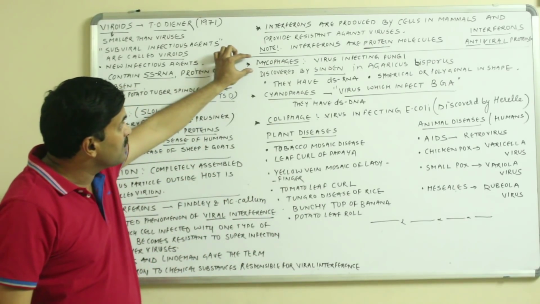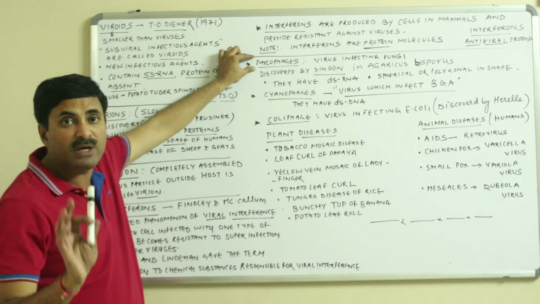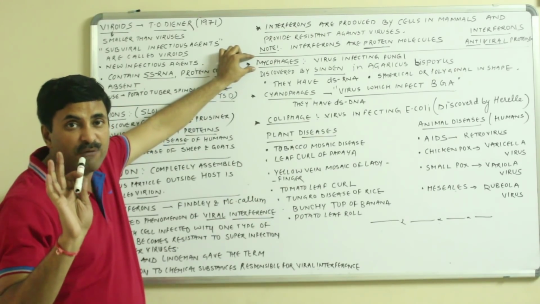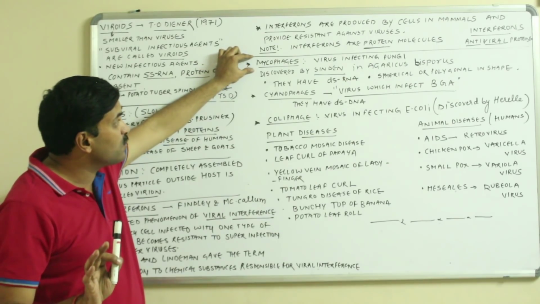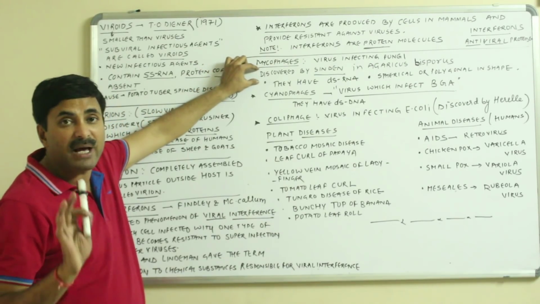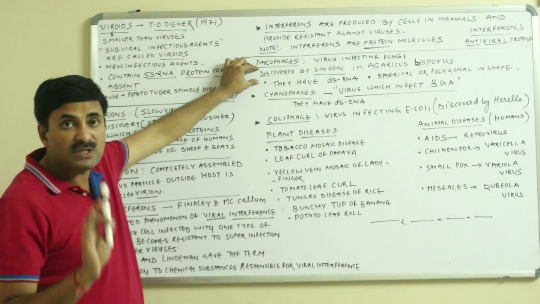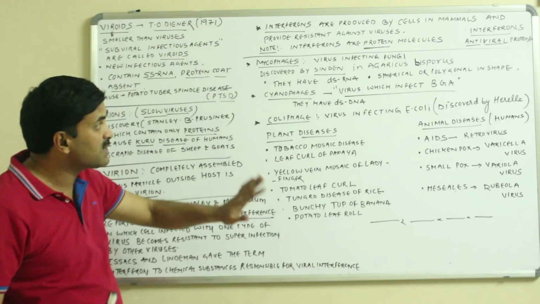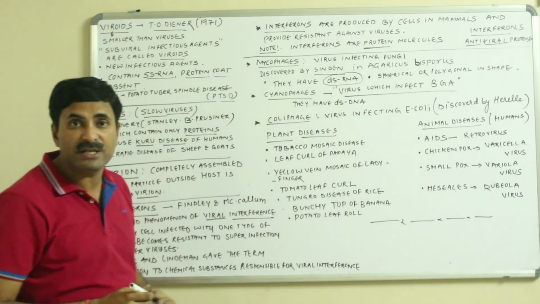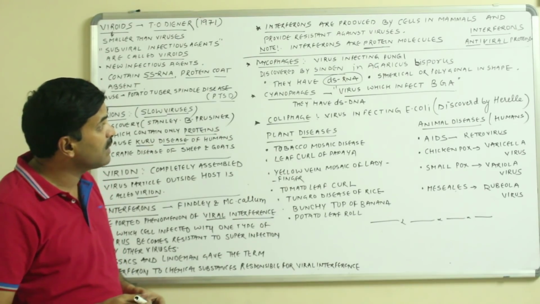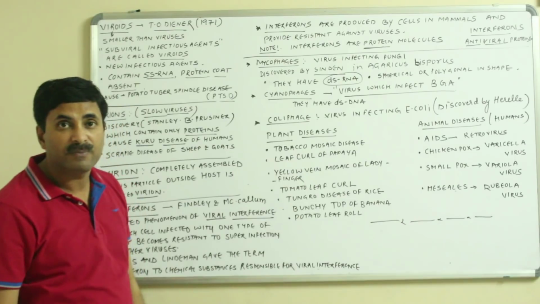Now the next one is known as the mycophages. What are mycophages? The word myco is used for fungi, so those viruses which infect fungi are called mycophages. They were discovered by a scientist known as Sinden, in a fungus known as Agaricus bisporus. They have double-stranded DNA, and the shape of the mycophages is spherical or polygonal.